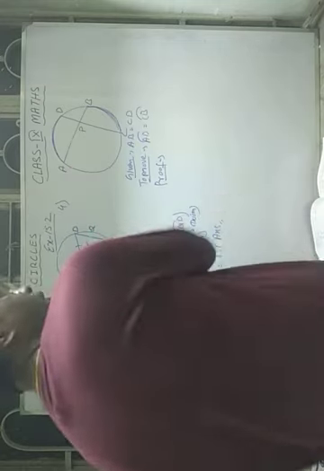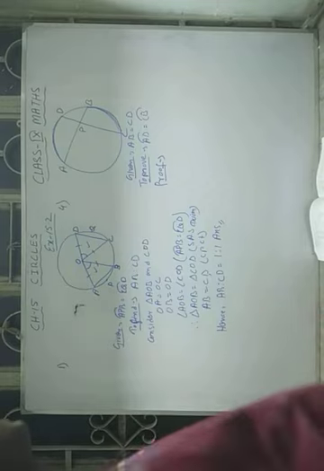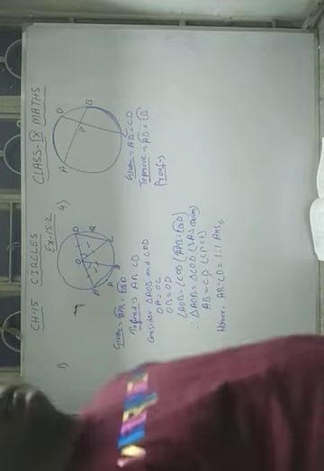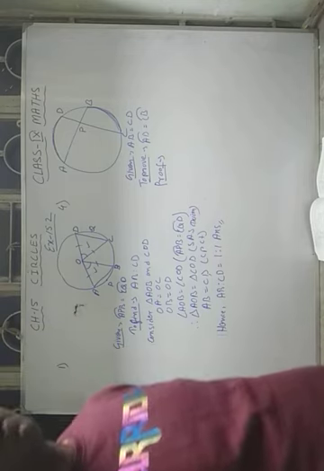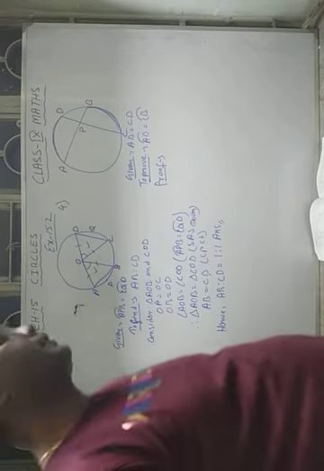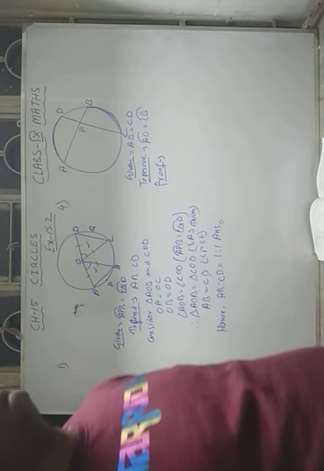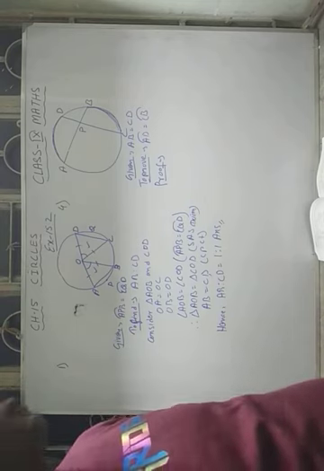To prove, you have to write the proof. From the previous theorems, we have seen equal arcs subtend equal chords, and from the converse we have seen that if the chords are equal, then the arcs are also equal.